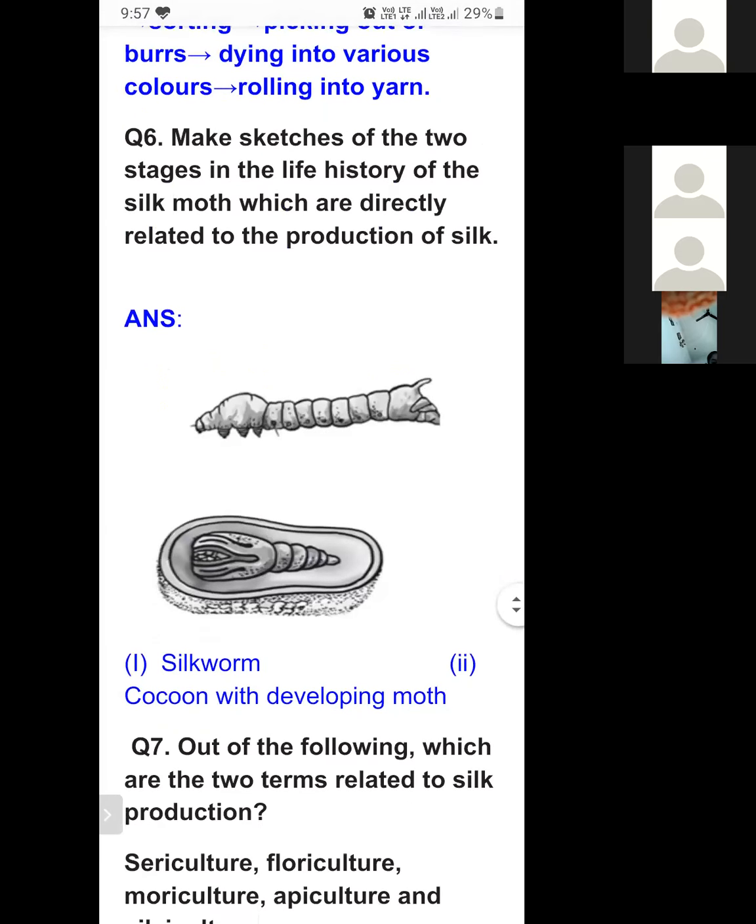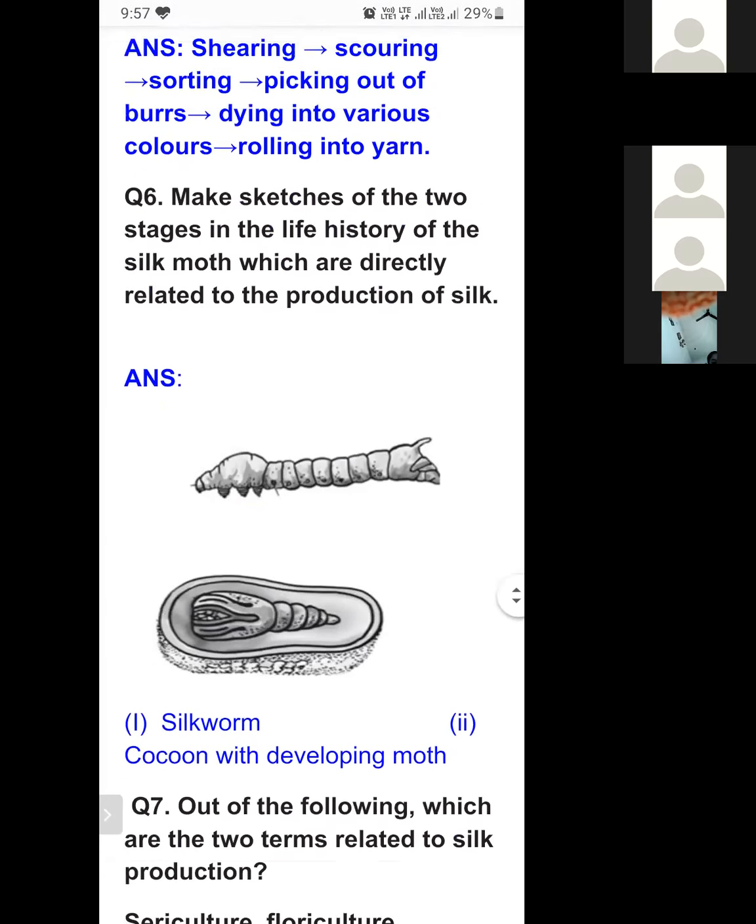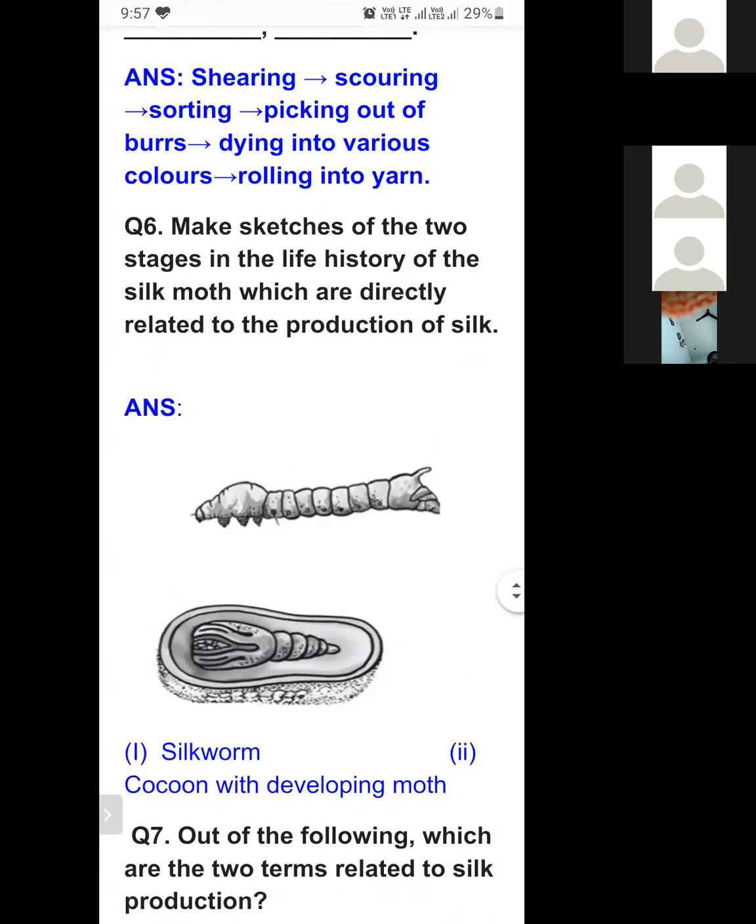Question 6, make a sketch of the following. Make a sketch of the two stages in the life history of silk moth which are directly related to production of silk. So you have to draw the diagram of the life history of silkworm or silk moth.